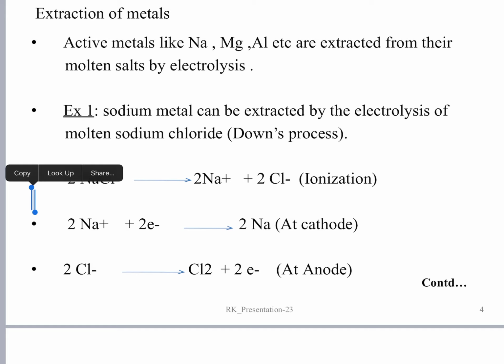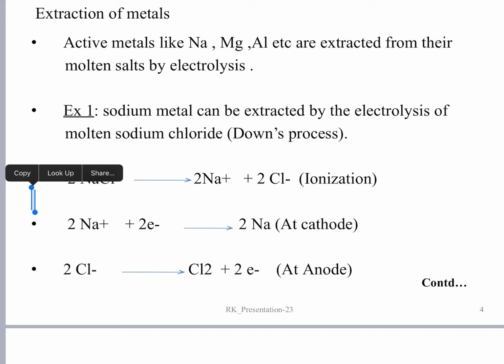This molten sodium chloride is taken into a quartz container as explained earlier, and 2 platinum electrodes are dipped into this molten sodium chloride liquid, which contains sodium ions and chloride ions.